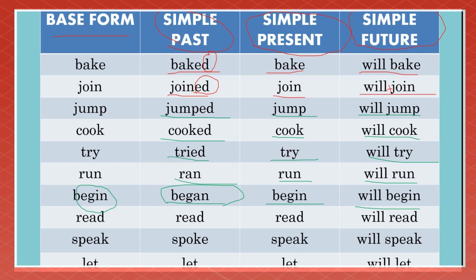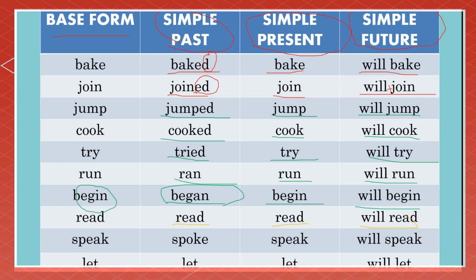Here we have read, read, and will read. So there are words that do not change in spelling if we will form its simple past, simple present, and simple future. There are also verbs that change in spelling.